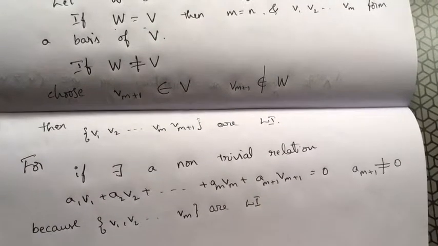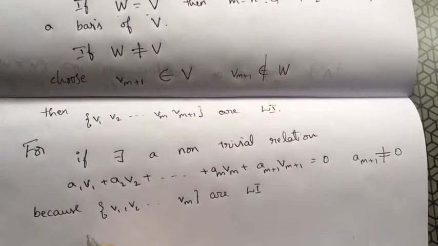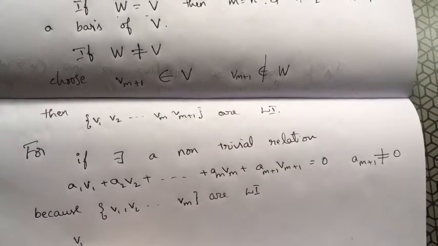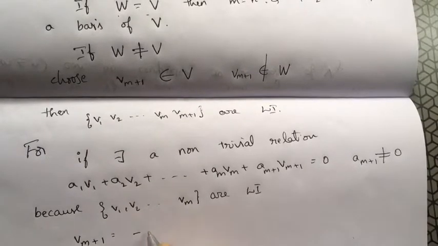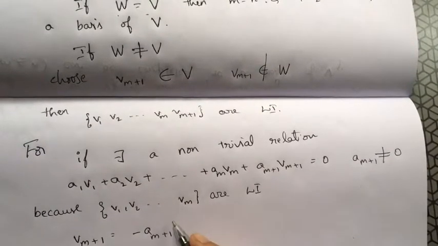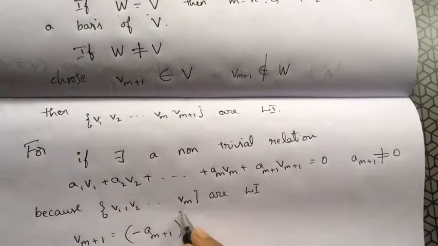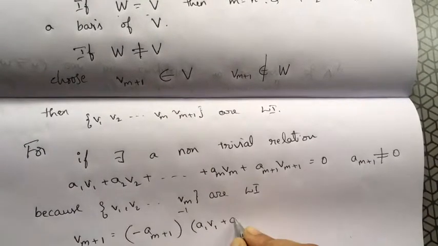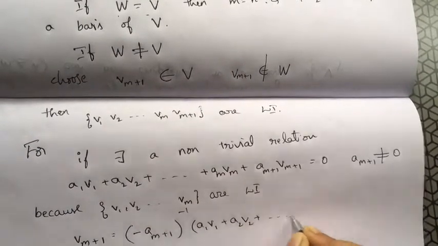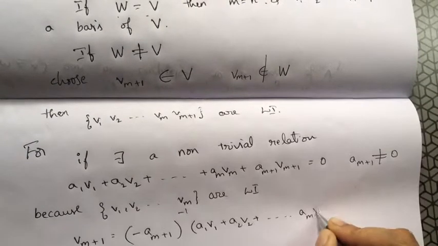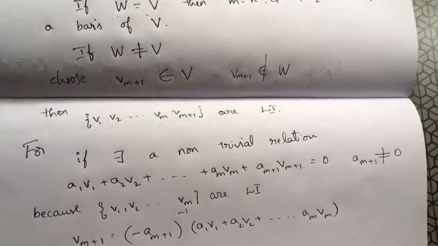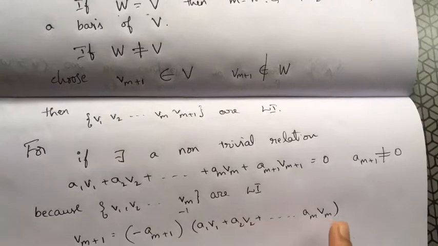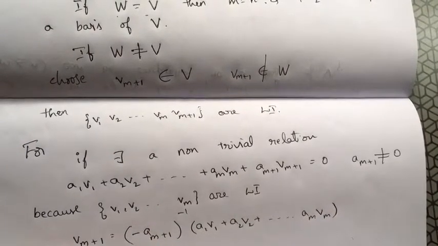Right. Now this vm plus 1 can be written as minus am plus 1 inverse times the whole expression a1 v1 plus a2 v2 and so on up to am vm. When I write vm plus 1 as a linear combination of v1, v2, up to vm, what happens to this vm plus 1?